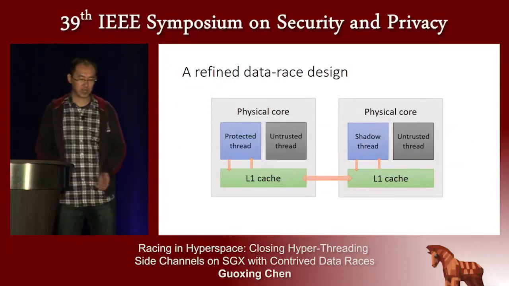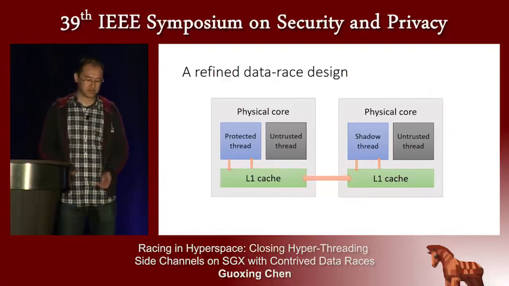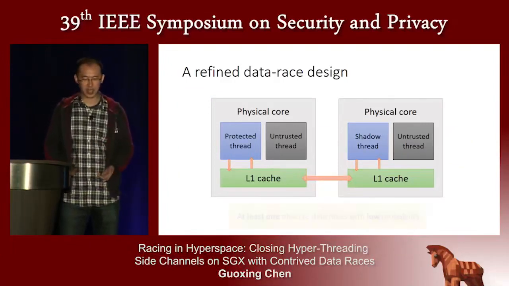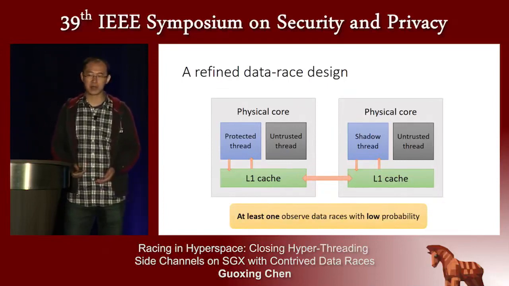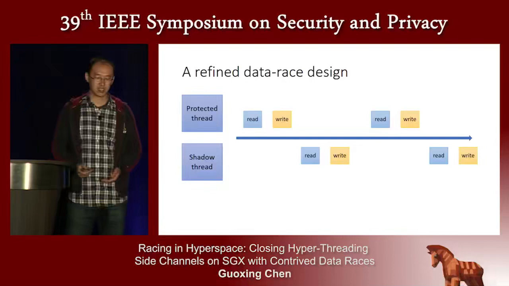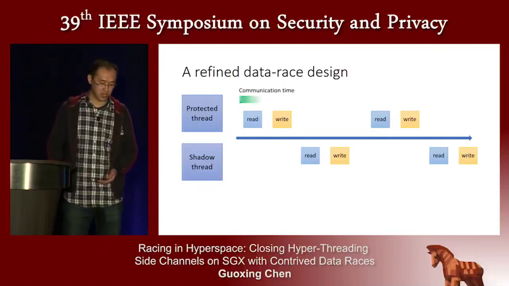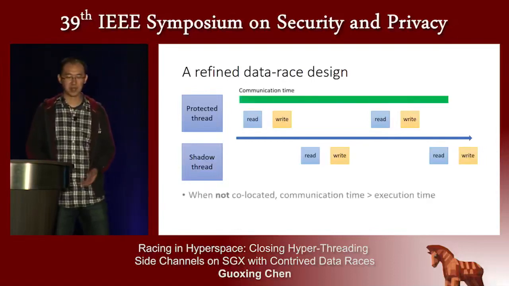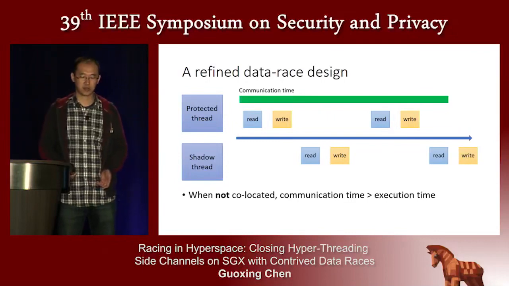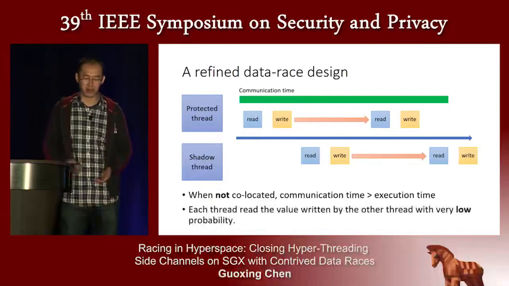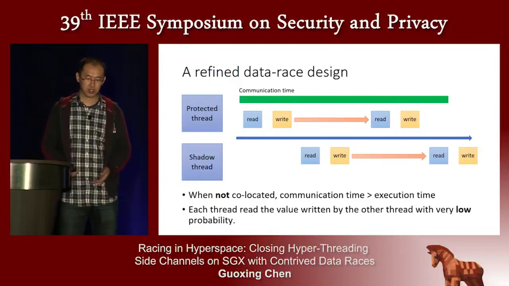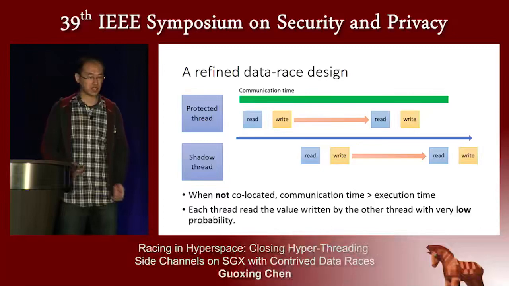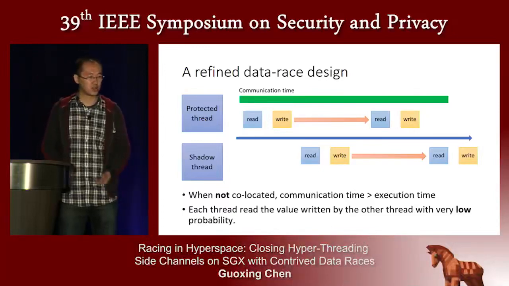And when they're not collocated, the design goal here is that at least one of them observes data race with low probability. And here we can see the communication time is much larger. So each thread will have a low probability to observe the data race from the data written by the other thread.